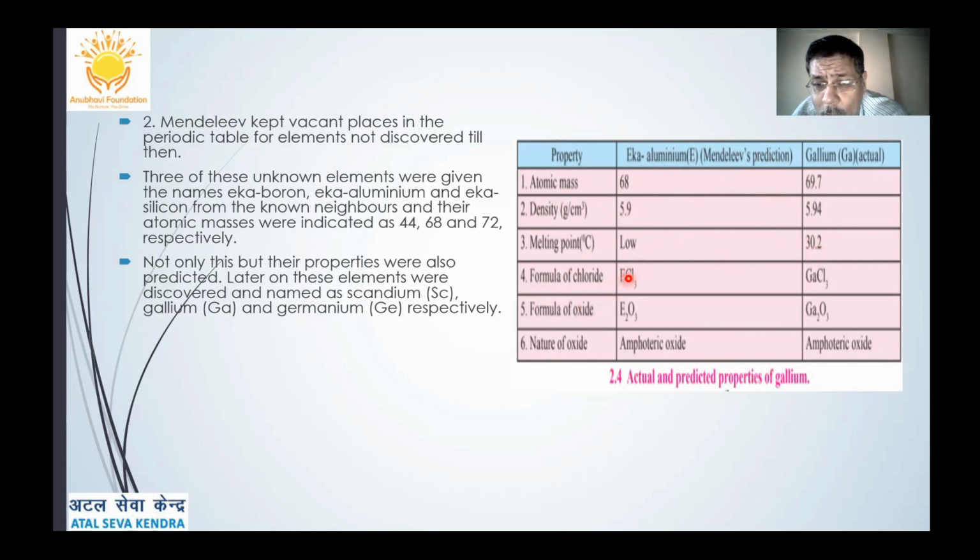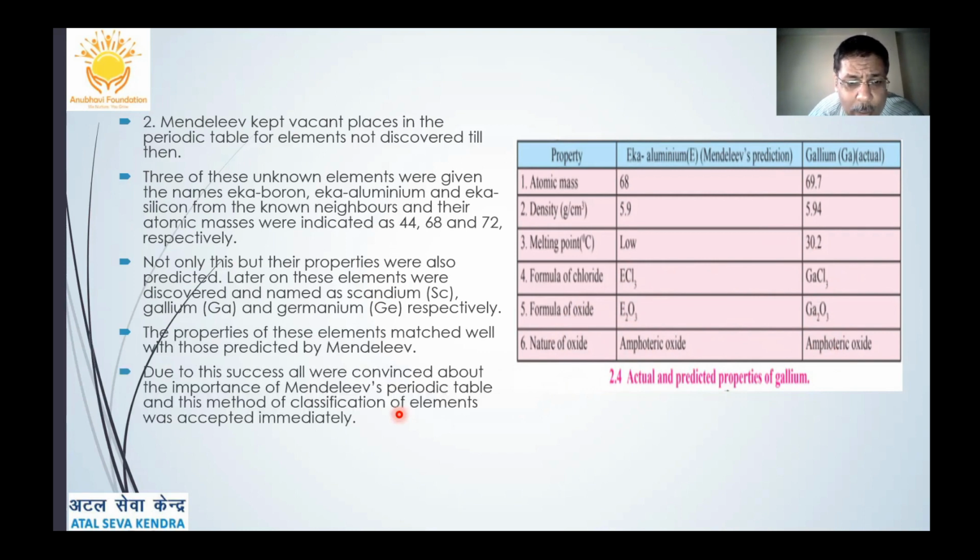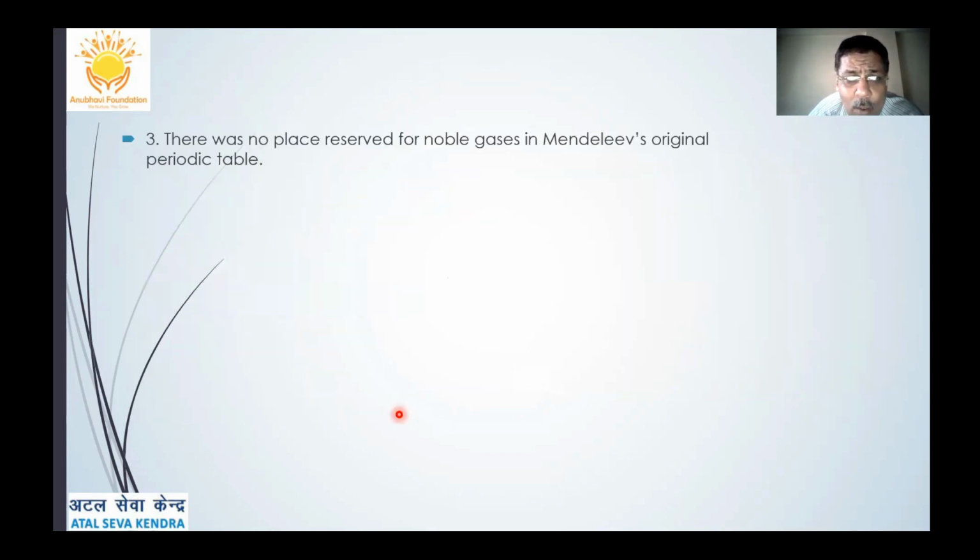Formula of the chloride he wrote as ECl3, which we say gallium chloride. Formation of oxide: E2O3, Ga2O3, and nature of oxide is amphoteric oxide. That is, it shows both acidic and basic properties, and it is true for gallium. Thus, his predictions came very much true. The properties of these elements matched well with those predicted by Mendeleev. Due to the success of all this, the importance of Mendeleev's periodic table was convincing, and it really was accepted immediately by the world.